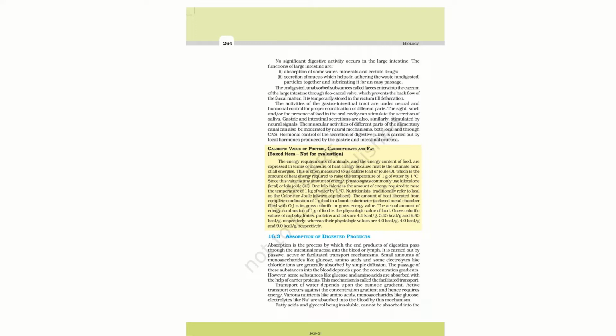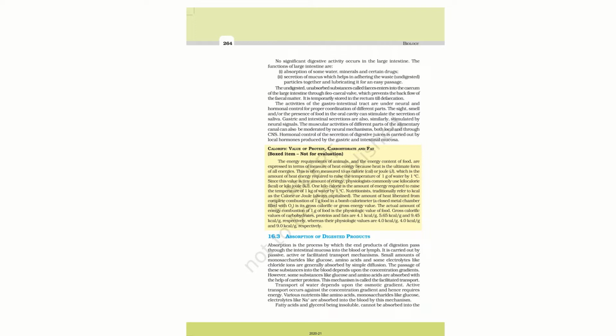There are several transportation mechanisms, one known as passive and another as active. These are the two methods by which absorbable food is absorbed and transported in blood vessels through the bloodstream.